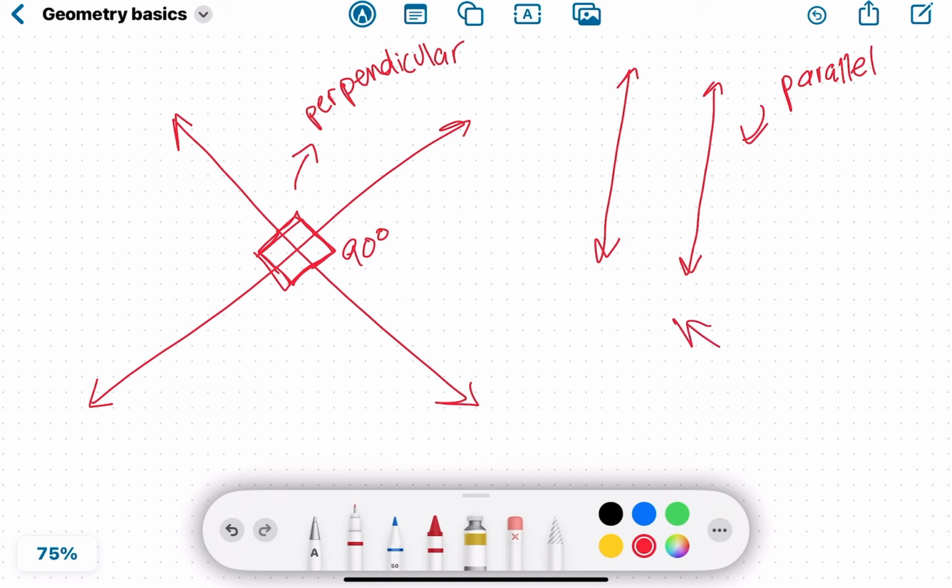Now, let's say two lines intersect, but they don't really have a specific degree measure. It could be something random like 110 and then 70 degrees. These angles are called vertical angles. So vertical angles are, like these two that I just marked, across from each other from two intersecting lines, and those angles are congruent. They're the same measure. And then the 110 angles are vertical angles and congruent as well.